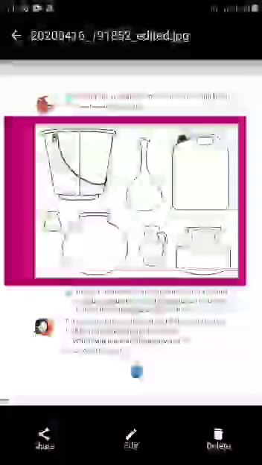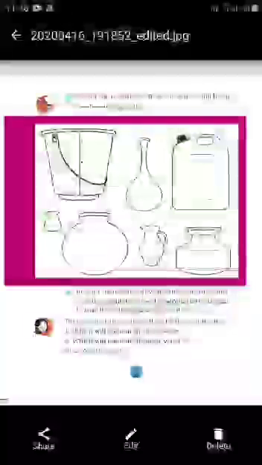Next, color the picture of those containers which you use for storing water. These are some pictures they have given here. When you get the book, you just color it. As of now, if you want to draw and color, it's not an issue. Take an A4 sheet paper or rough note paper, draw these things and color it. Okay, in which of these containers you store water in your home.